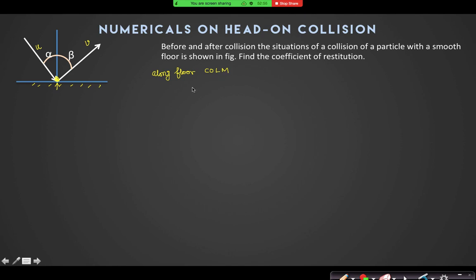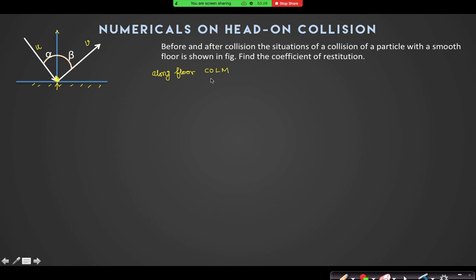Sir, the line given, the blue line, is it perpendicular to the floor? Yes, this line is perpendicular to the floor. If there is no friction, then how did the angles change? Yes, the angle will change because the speeds are not the same. U and V are not the same. If the coefficient of restitution is 1, then only U and V will be the same. Otherwise, U and V will not be the same. Yes, sir, I got it.